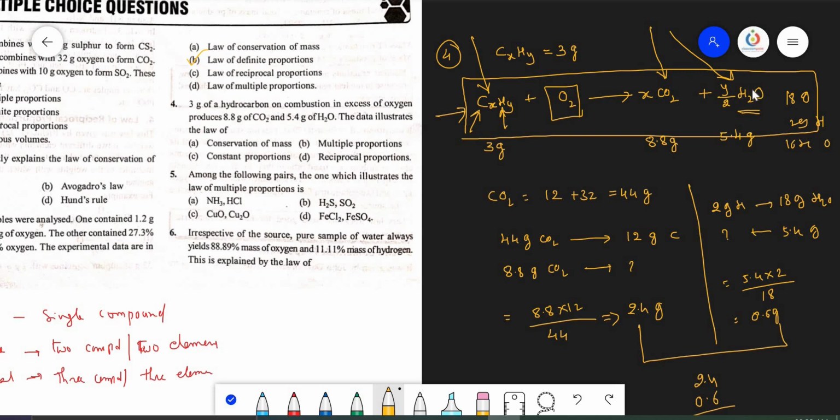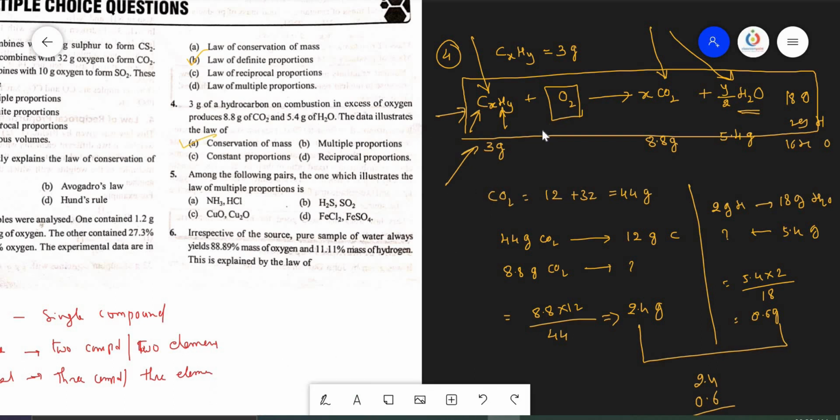The only common element here is oxygen, and carbon and hydrogen are not common, and nothing was fixed. In such cases, we can easily solve this question based on the law of conservation of mass. Simply, when a reaction is given, it is always the law of conservation of mass, because in a particular reaction, the reactants' mass and products' mass are given, so the masses must be the same.